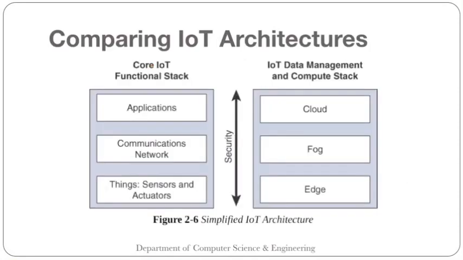So here you can observe this is a simplified architecture where it is divided into two parts. This framework is presented as two parallel stacks, the IoT data management and compute stack, and the core IoT functional stack.